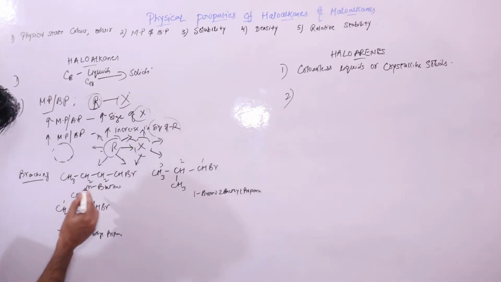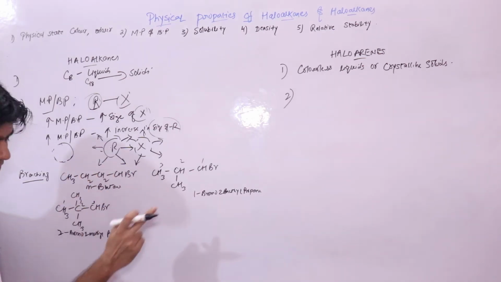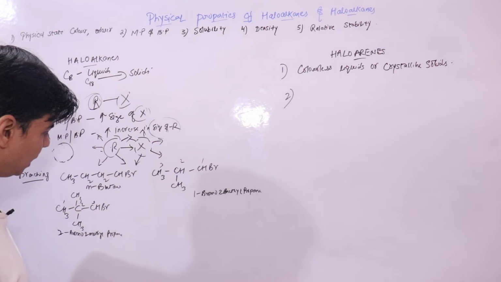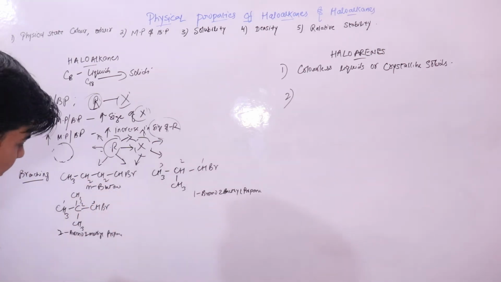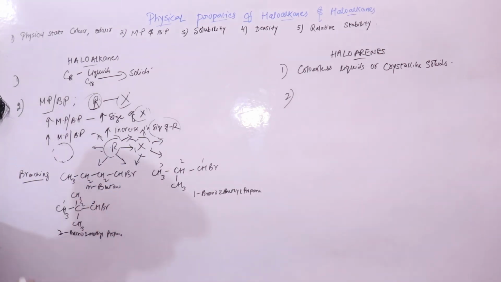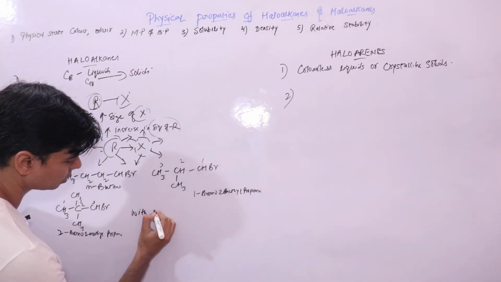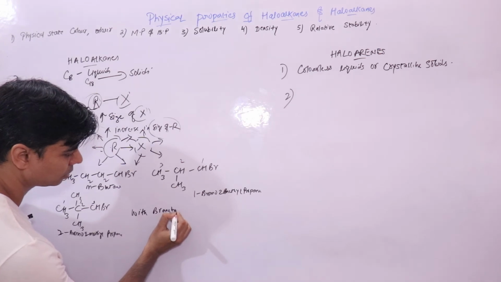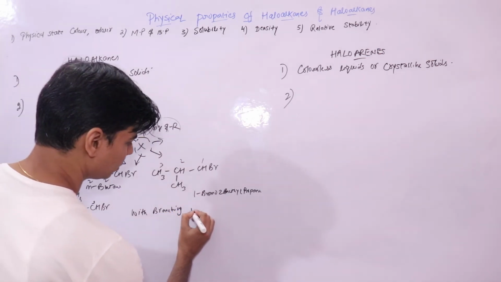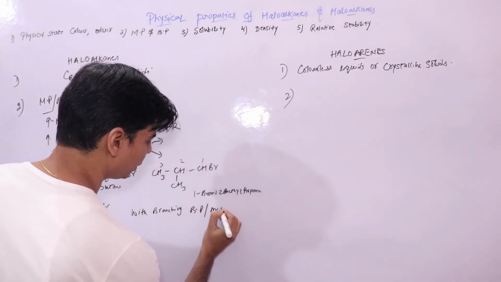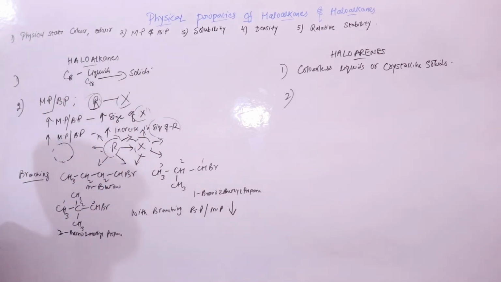It is found that the boiling point of straight chain haloalkanes is maximum, and the boiling point of branched chain haloalkanes is minimum. That means with branching your boiling point and melting point decreases, it goes down.